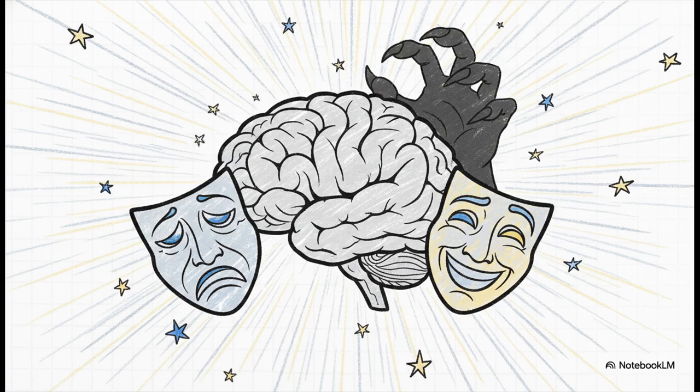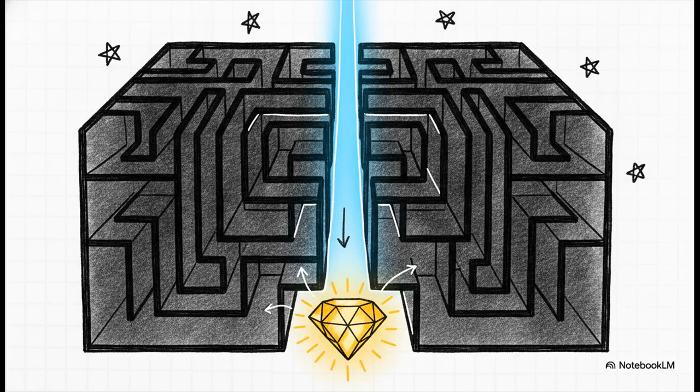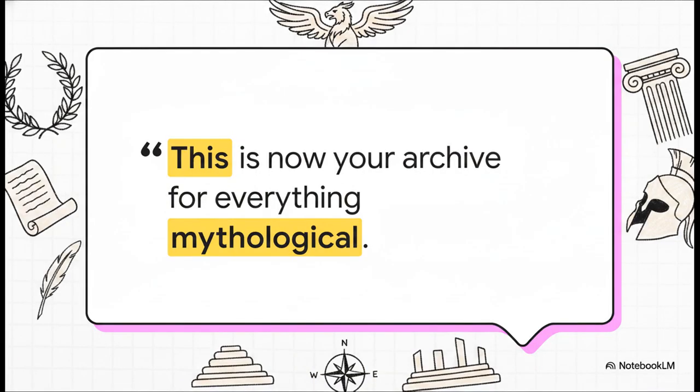This is exactly why using a structured tool like the Gemini Notebook is so incredibly invaluable. When you synthesize these complex stories into bite-sized breakdowns and epic deep dives, you don't just memorize who begat whom. You actually uncover the rich, psychological truths hiding beneath the surface of the labyrinth. You turn absolute chaos into deep, meaningful understanding. This is now your archive for everything mythological. Whether you're a writer looking for character inspiration, a student trying to untangle ancient history, or just someone who genuinely loves a good epic story, this structured approach is your new home for understanding the ancient world.